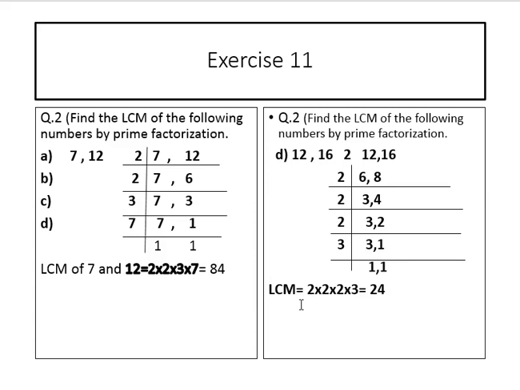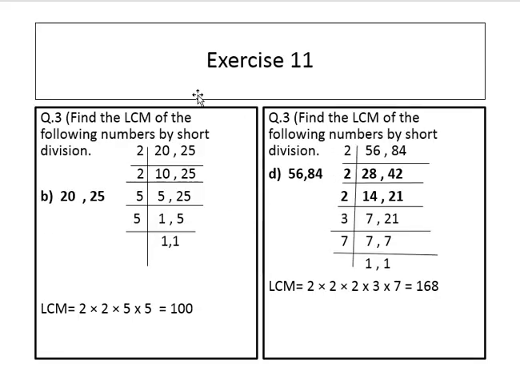So LCM is 2 multiplied by 2 multiplied by 2 multiplied by 3. 2 2s are 4, 4 2s are 8, 8 3s are 24. So 24 is the least common multiple of 12 and 16.